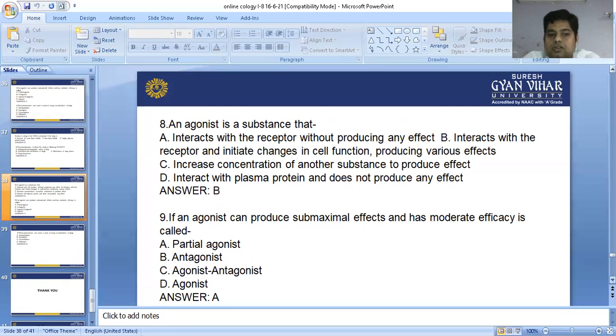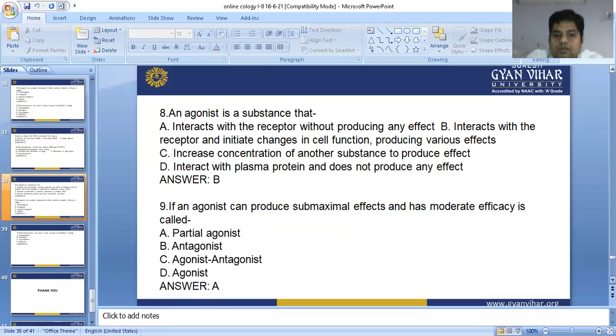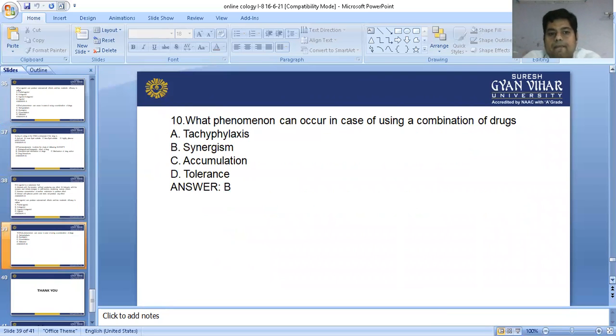An antagonist is the substance that simply interacts with the receptor and changes the cell function, producing various effects. If an agonist can produce a maximal effect or moderate effect, that is called a partial agonist. So these are the questions. Okay, last one: what phenomena can occur in case of using a combination? When we are using two drugs in combination, that effect is called synergism.